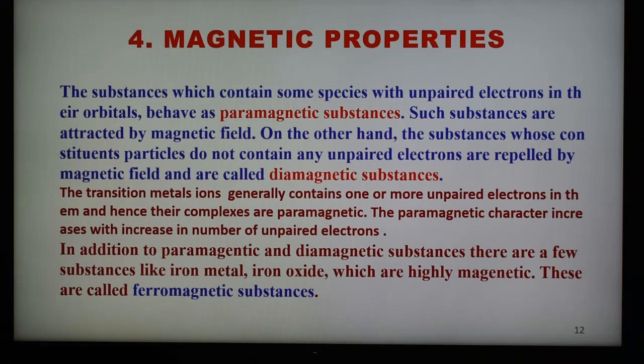So two types of substances are there. When unpaired electrons are present, it is paramagnetic. When there is no unpaired electron, all electrons are paired, then it is known as a diamagnetic substance. Most of the compounds of transition elements are paramagnetic in nature and are attracted by the magnetic field. Since the transition elements involve filling of the d subshell, most of their compounds have unpaired electrons in the d orbital, and therefore give rise to a paramagnetic character.